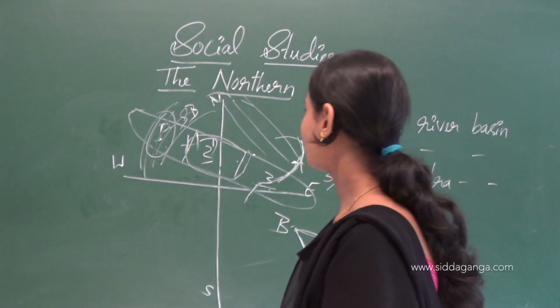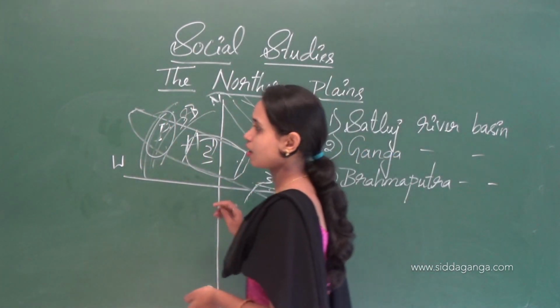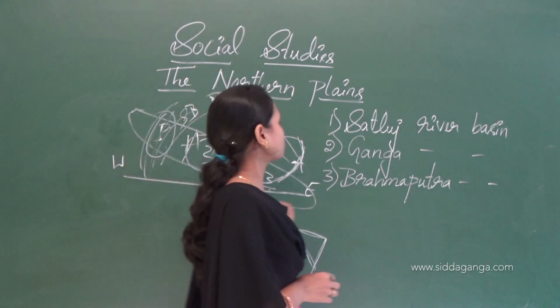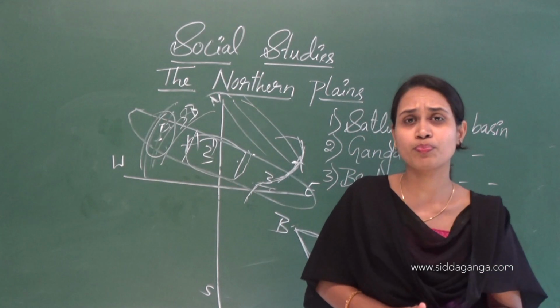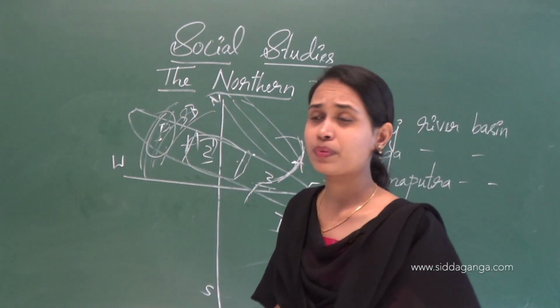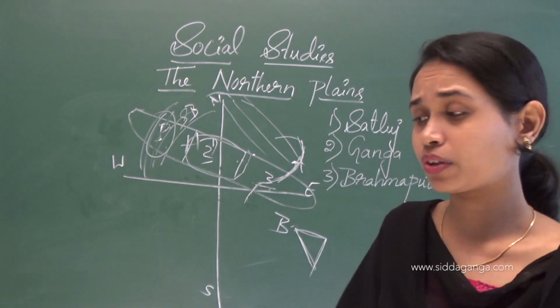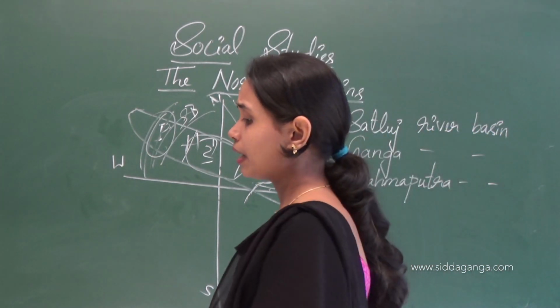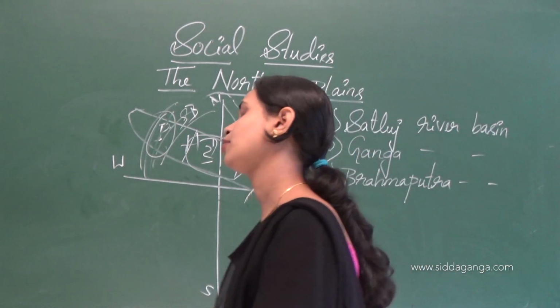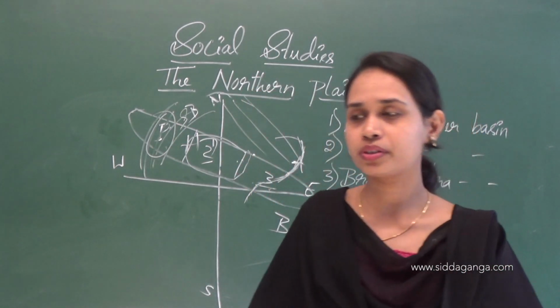Next one is Uttar Pradesh. In Uttar Pradesh, we can see a high population. Lucknow is the capital of Uttar Pradesh.